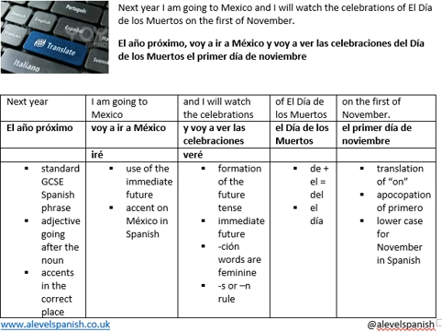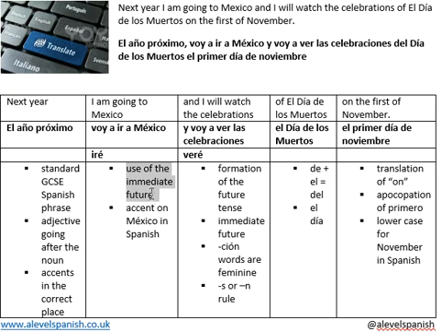The second chunk, as I like to call it, is I'm going to Mexico, and what we have here is voy a ir a México. So I'm going to Mexico. Voy a ir a México. Or iré a México. So in the first one, I've used the immediate future. I'm just highlighting it there.